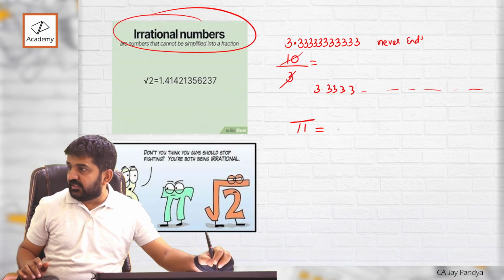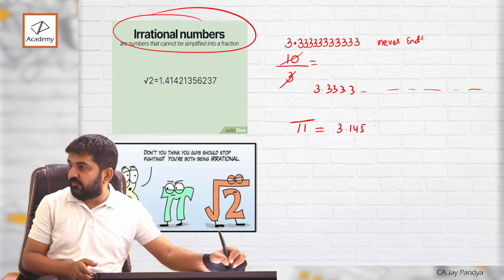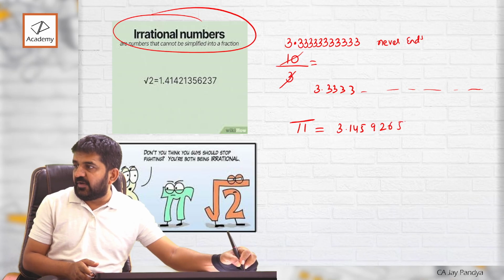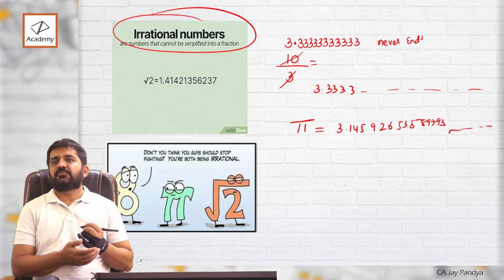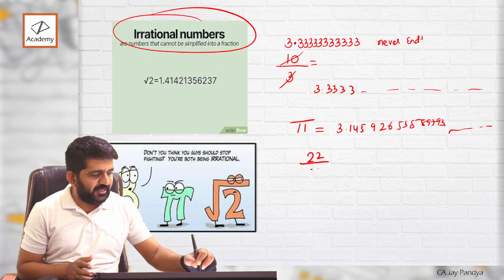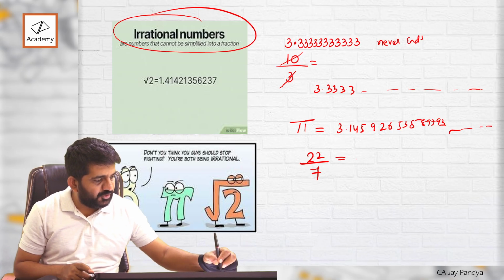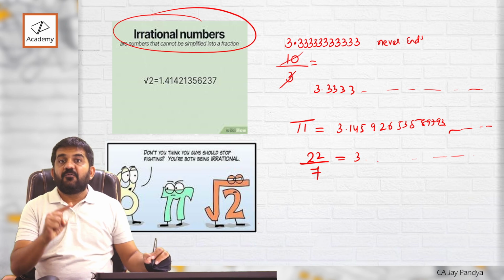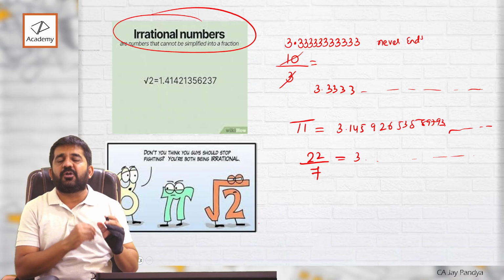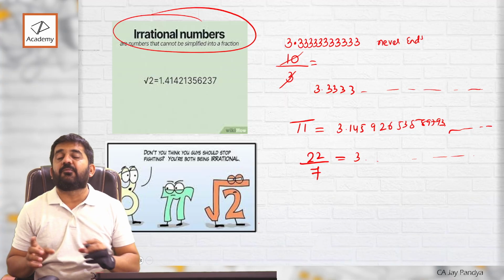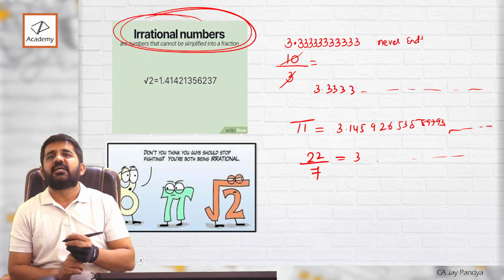Value of pi is 3.14159265358979 and it goes on. Right, actually it is 22 divided by 7. When will it end? You cannot write it down in this book or on any paper on earth. Why? Because it will never end. It will go on continuing. These types of numbers are known as irrational numbers.